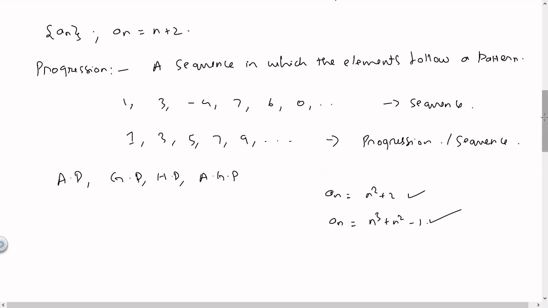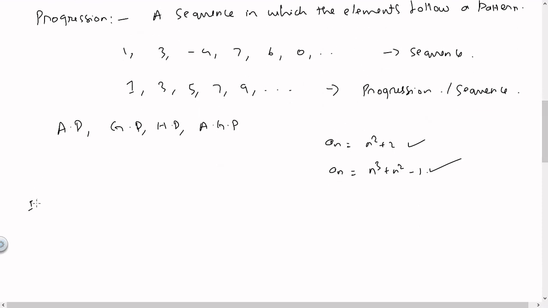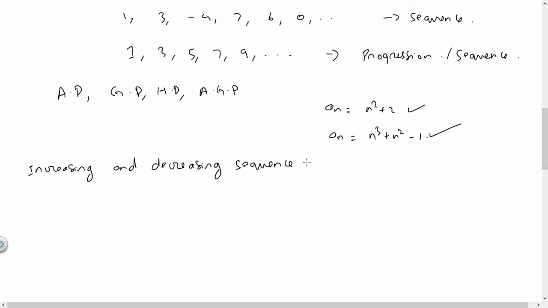Next, increasing and decreasing sequence. So now we are back to sequence. So what is an increasing sequence and what is a decreasing sequence? Basically, if a sequence is such that every subsequent term gets bigger, then we would call such a sequence an increasing sequence. And if every subsequent term gets smaller, then we would call that a decreasing sequence.